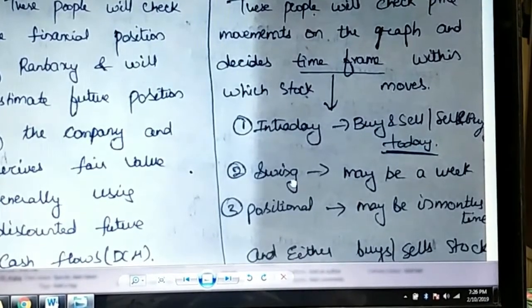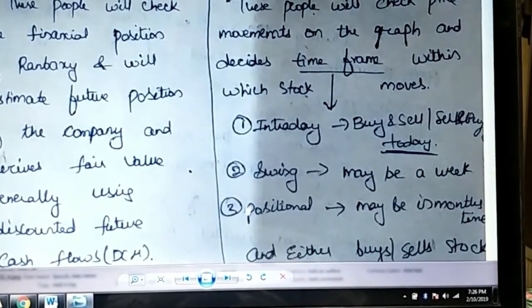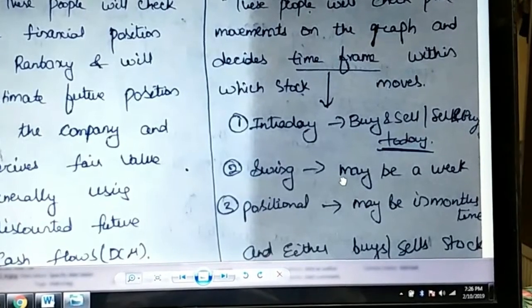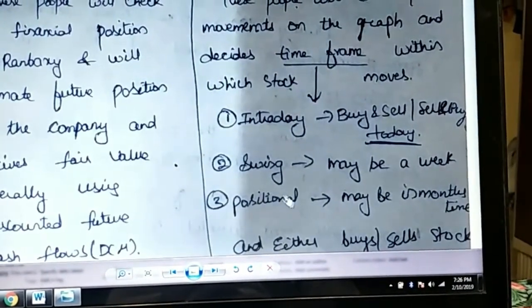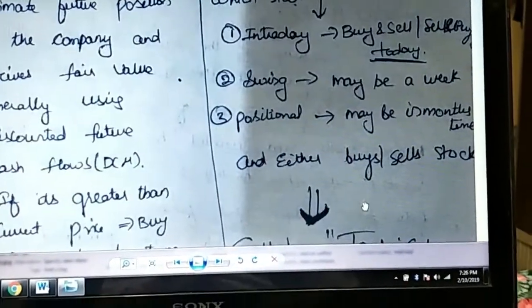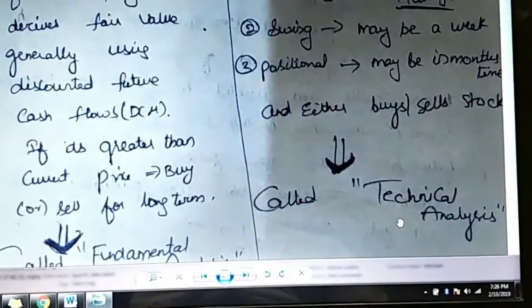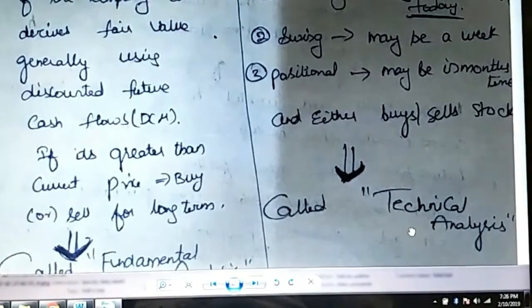Then they will use swing trading, and there is also something called positionals, which runs in months. Generally traders don't do positionals. Mostly they will stick to swing or intradays, and they will decide whether to buy or sell the stocks. And this is known as technical analysis, because they are in no way concerned about the fundamentals or what is happening